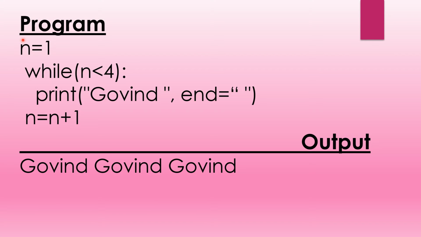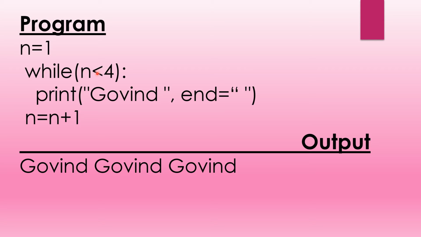So let us understand this. First, the value of n is 1. The condition is given, n is less than 4. So here the condition becomes true, 1 is less than 4, so Govind will be printed in the output and a gap will be given here. Now the value of n changes. What is the value of n here? 1. So 1 plus 1, the value of n becomes 2.